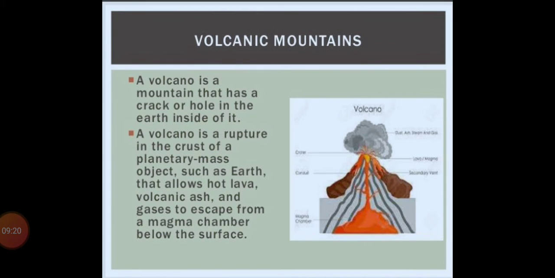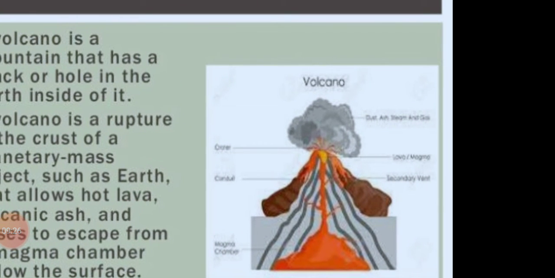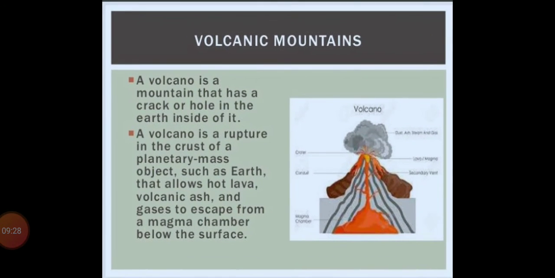Next we have volcanic mountains. In this picture we can see the volcano coming out, and due to the particles and remains of the volcano we can see some mountains are formed. So let's see what volcanic mountains are. A volcano is a mountain that has a crack or hole in the earth inside of it.